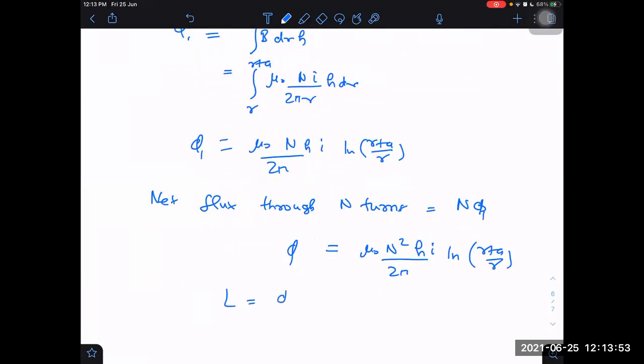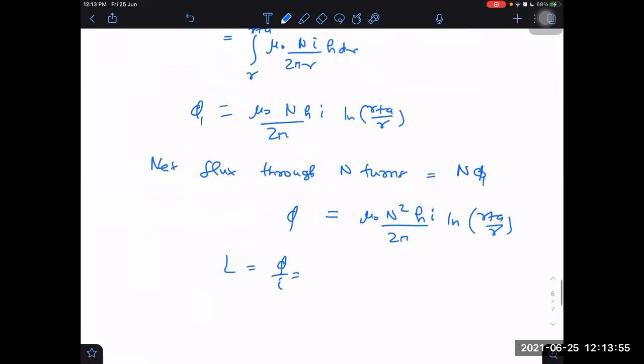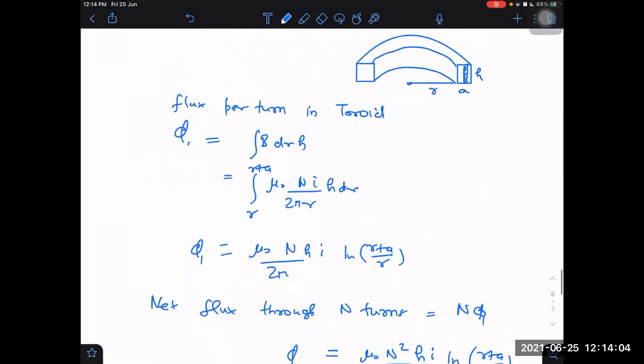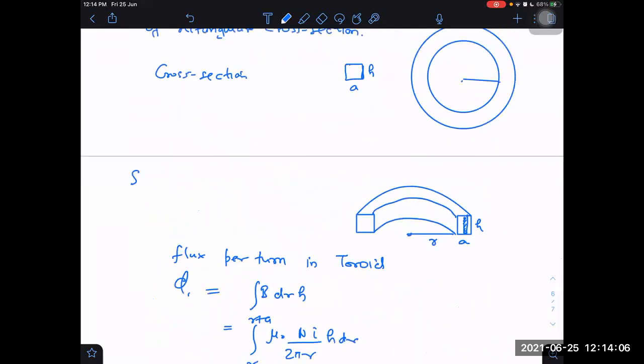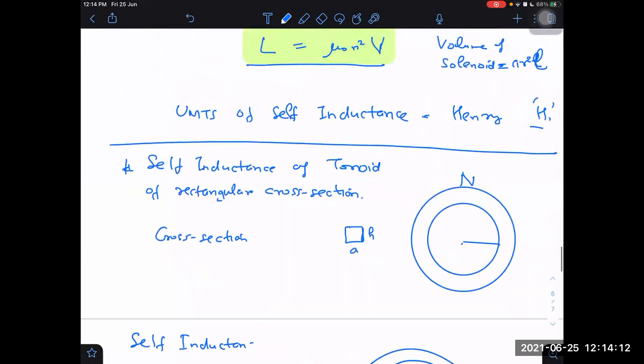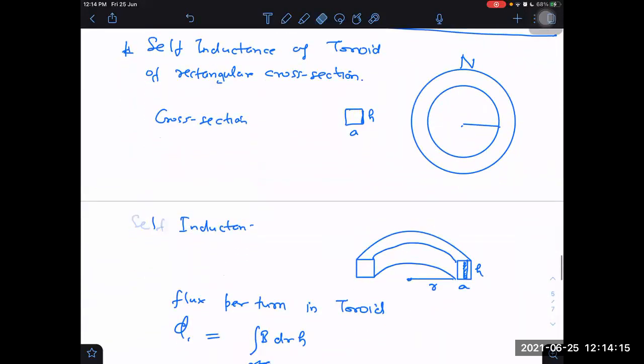What is self-inductance then? Phi divided by current. Current will get cancelled. Mu naught n square h by 2 pi ln r plus a by r. We have got self-inductance, already written heading before, self-inductance of toroid.